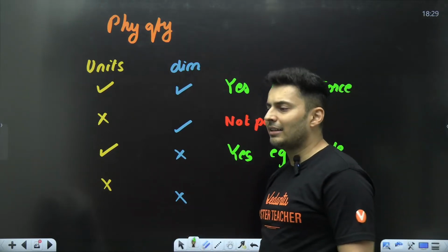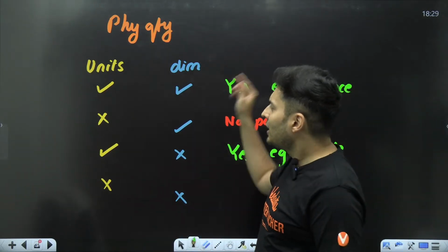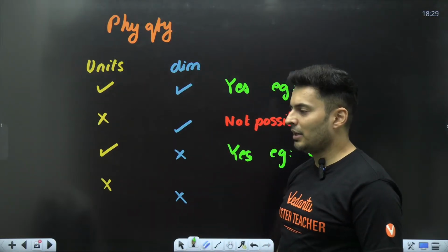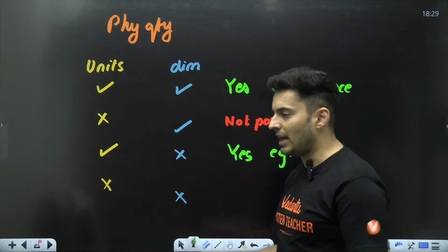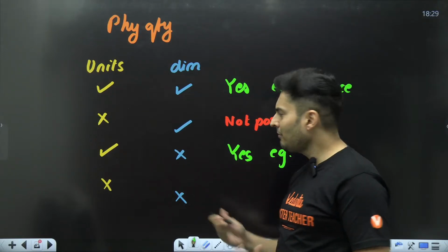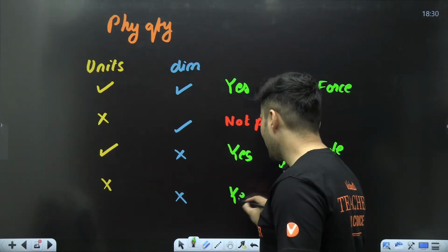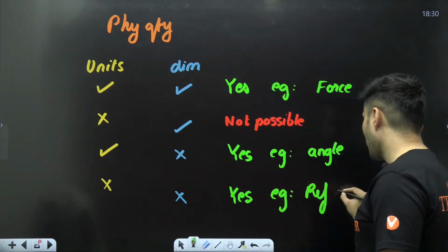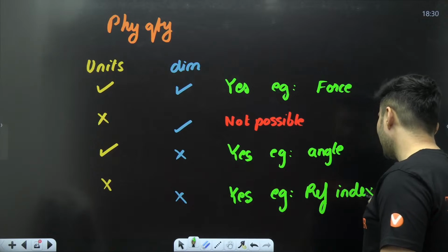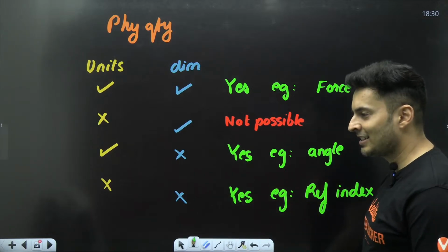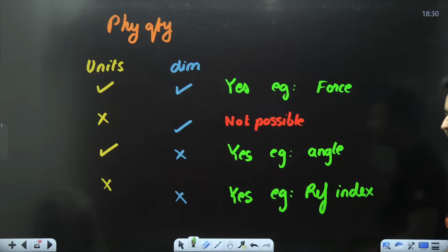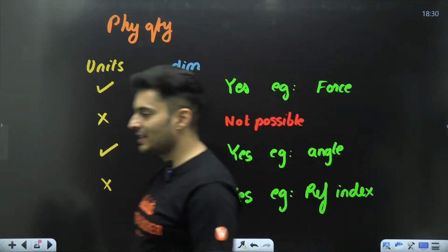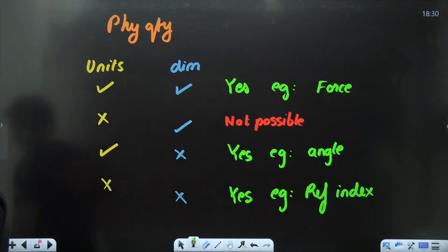Is it possible that there is some physical quantity that does not have unit and does not have dimension also? Yes, even this is possible, guys. Best example, refractive index. What is the unit of refractive index? Nothing. What is it dimensionally? Nothing. So this is also possible. Only this is not possible.